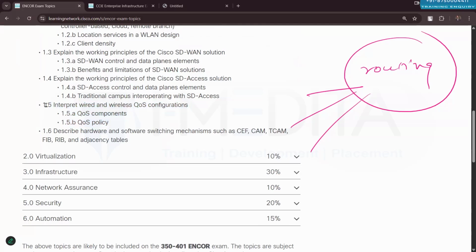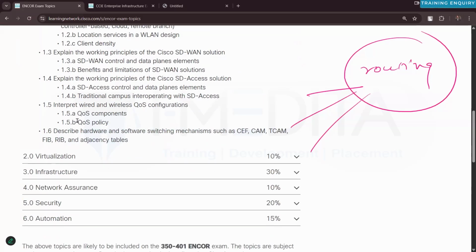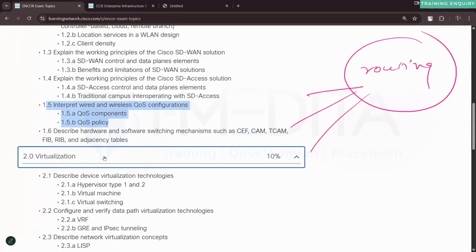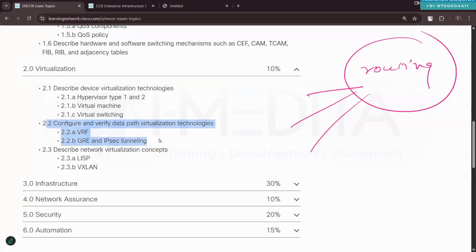Again, this is part of switching actually. So from this architecture section regarding routing, we do not actually have a lot of things. Only this QoS part, quality of service, we will talk about. Under virtualization, we will talk about VRF, GRE, IPsec as a part of our routing content. So that will be covered.